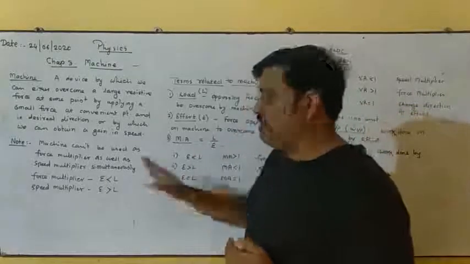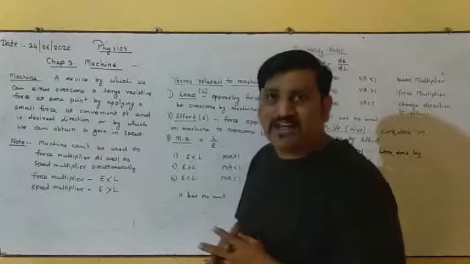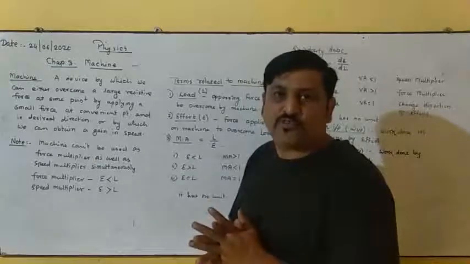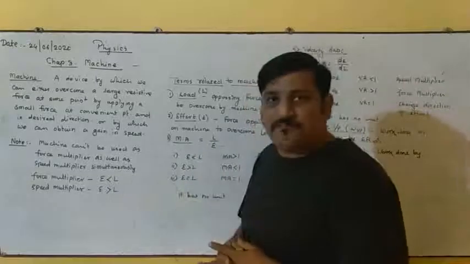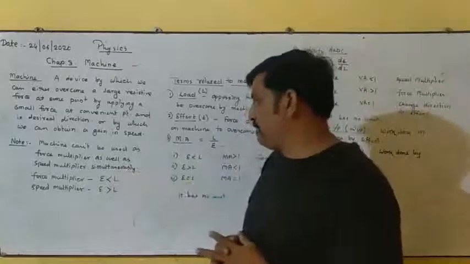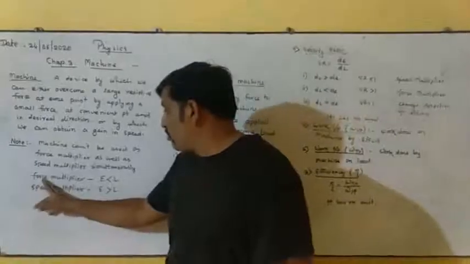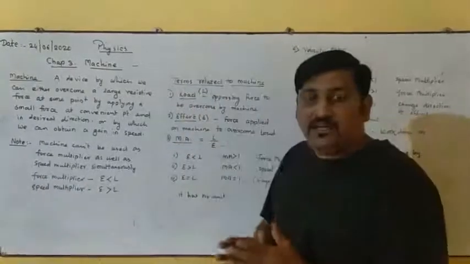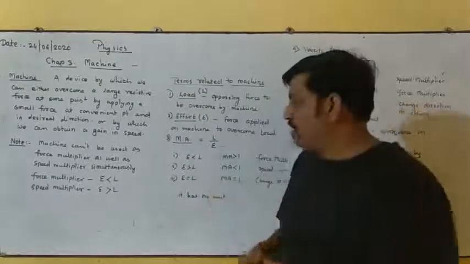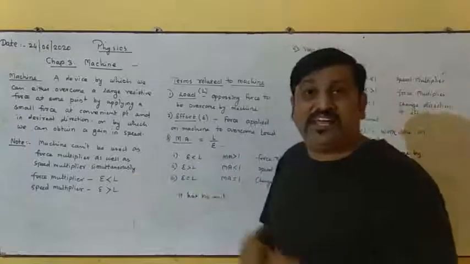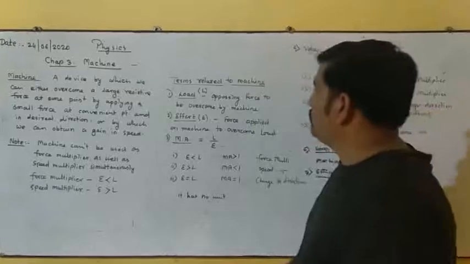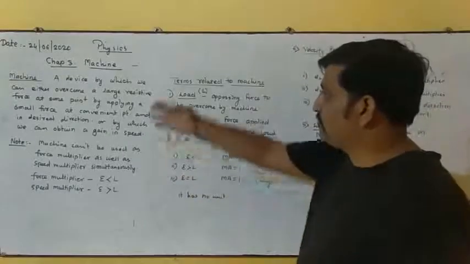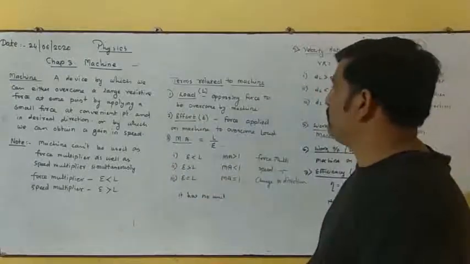At once it can do only one work, and simultaneously it is not possible to work as a force multiplier as well as a speed multiplier, because for a force multiplier we need effort lesser than load, and in a speed multiplier we need effort more than the load. Okay, so this way you have to keep in mind about the machine.